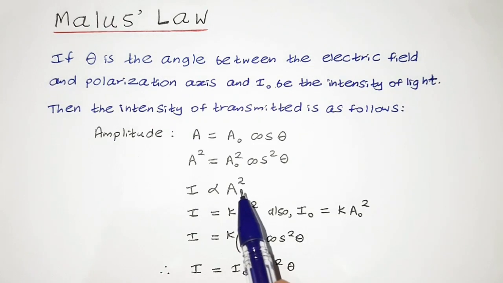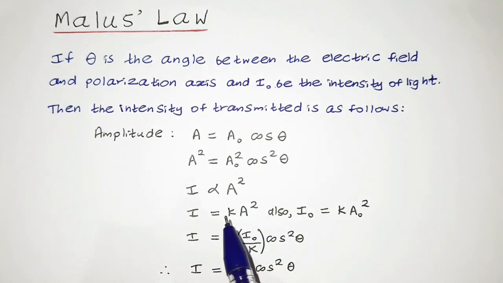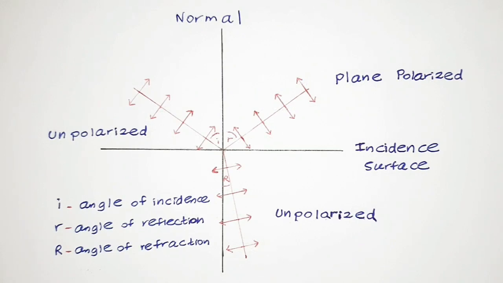And we also know that the intensity is proportional to the square of the amplitude. So if we use this, we can see that I is equal to k times A squared. We use a proportionality constant instead of the proportionality sign here. And then when we simplify it down, you can observe that the intensity is equal to I naught times cos squared theta, where I naught is the initial intensity of the light, and I is the intensity of the transmitted wave of light. Now let us look at the following ray diagram.